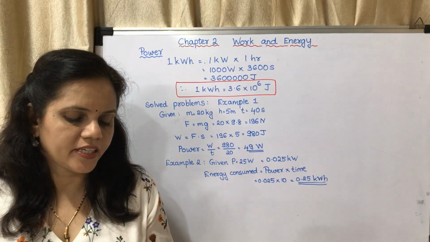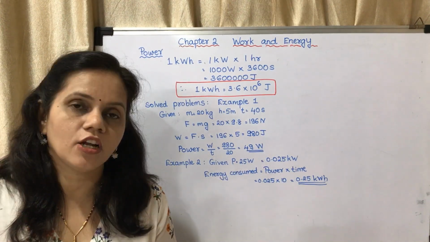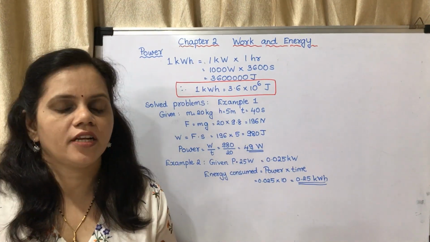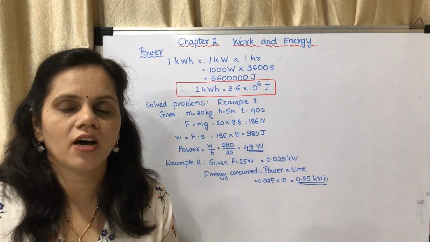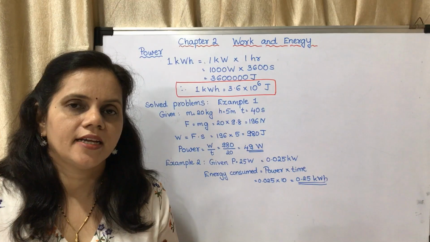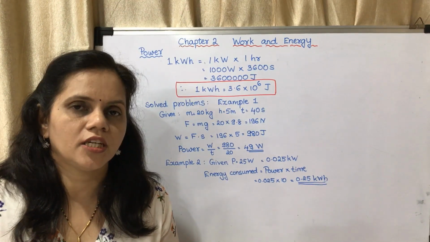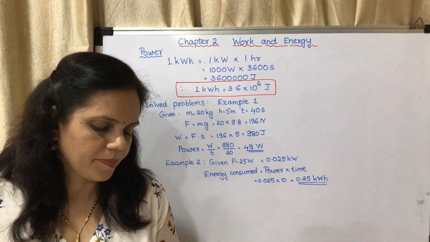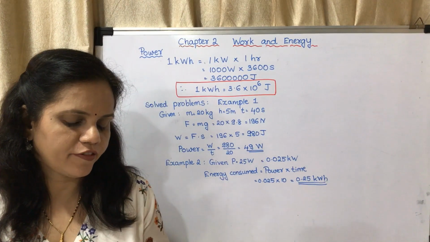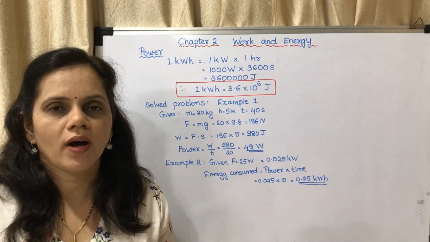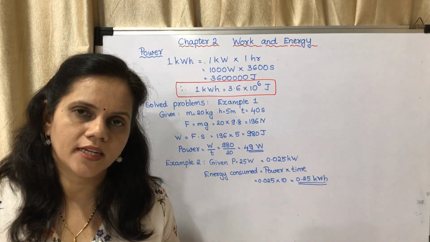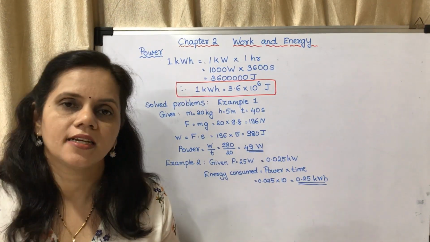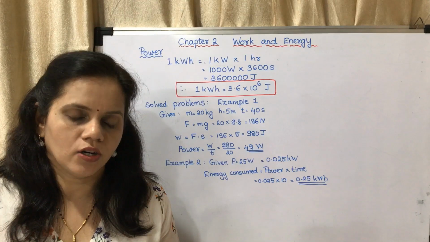The unit of energy for commercial use is kilowatt hour. Again a fill in the blank. The unit of energy for commercial use, our electricity bills, it is in kilowatt hour. 1000 joule work performed in 1 second is 1 kilowatt hour. Again a fill in the blank. 1000 joule work done in 1 second is 1 kilowatt hour.